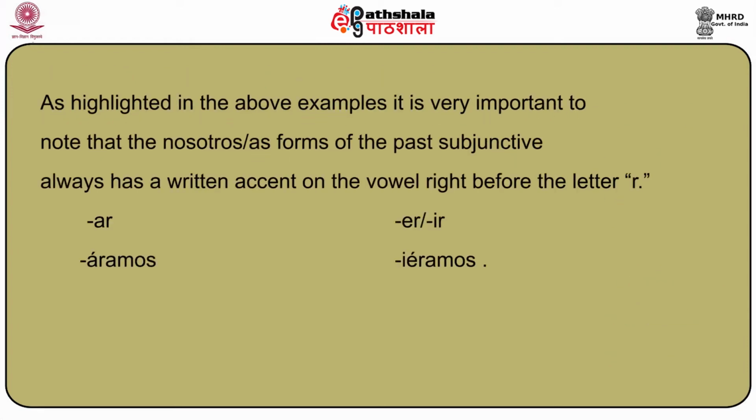As highlighted in the above examples, it is very important to note that the nosotros, nosotras form of the past subjunctive always has a written accent on the vowel right before the letter R, like áramos in AR ending and iéramos in ER and IR ending. Also, you must have noted that the first person singular conjugation and the third person singular conjugation of the verbs in the imperfect subjunctive are the same.